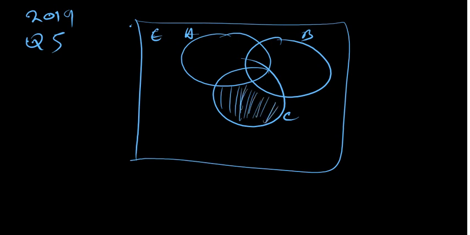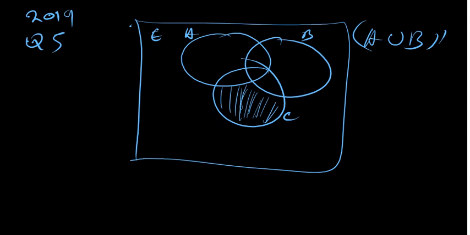So how do you make your work simple? Look at this. A and B have not been shaded, meaning you're talking about A union B not being shaded. So basically this is a complement. So the question is, are we talking about A union B complement intersecting C, or A union B complement union C? That's the question that we have there.